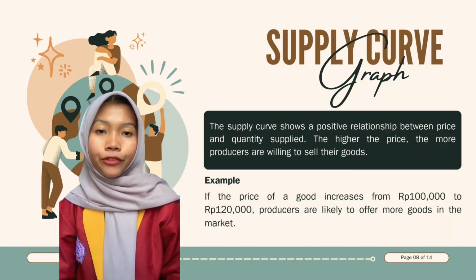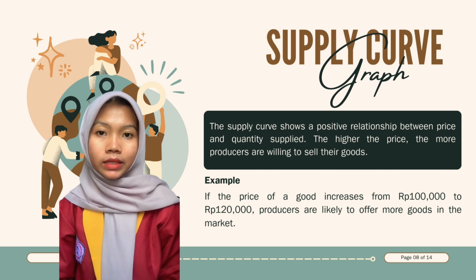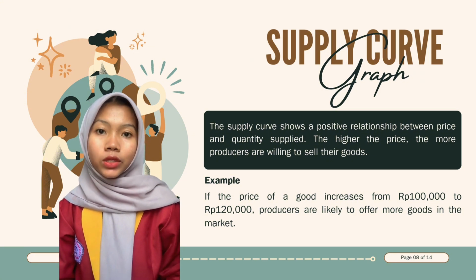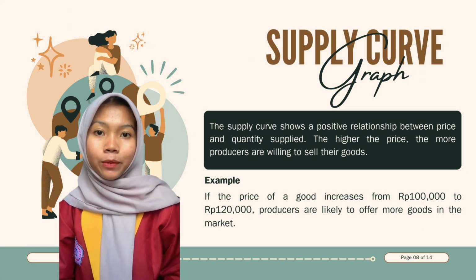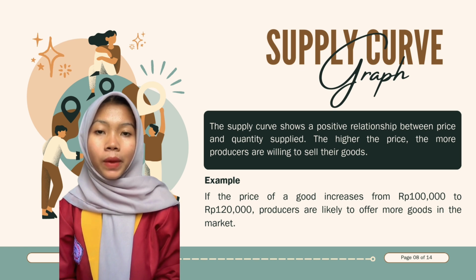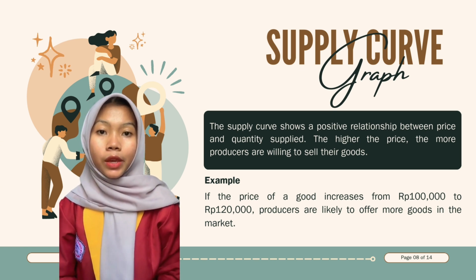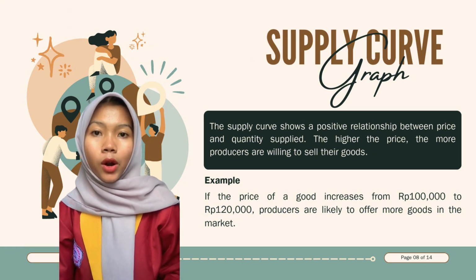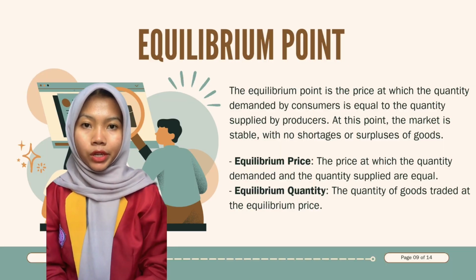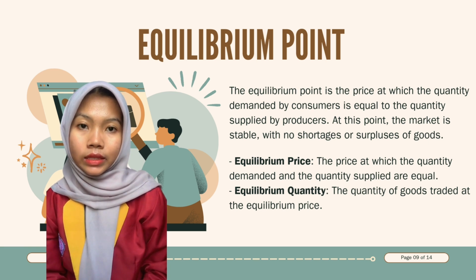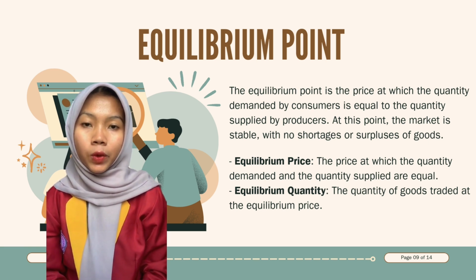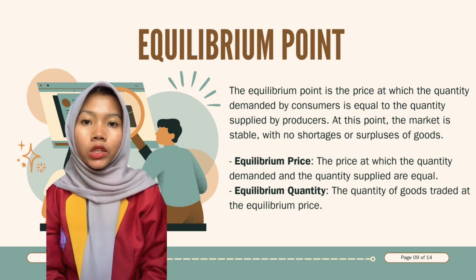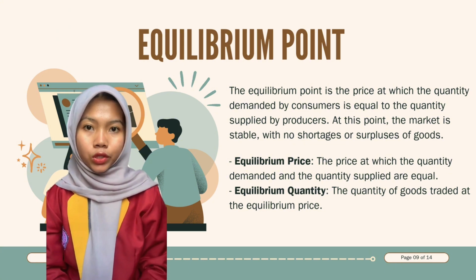The supply curve shows a positive relationship between price and quantity supplied. The higher the price, the more goods producers are willing to sell. For example, if the price of a good increases from Rp 100 to Rp 120, producers are likely to offer more goods in the market. The equilibrium point is the price at which the quantity demanded by consumers is equal to the quantity supplied by producers. At this point, the market is stable with no shortages or surpluses of goods.